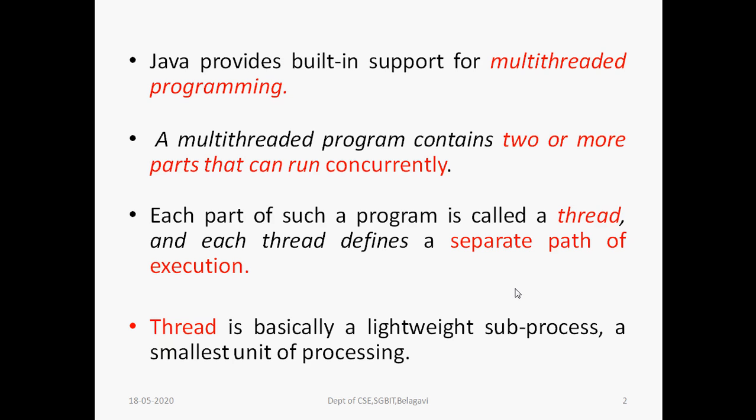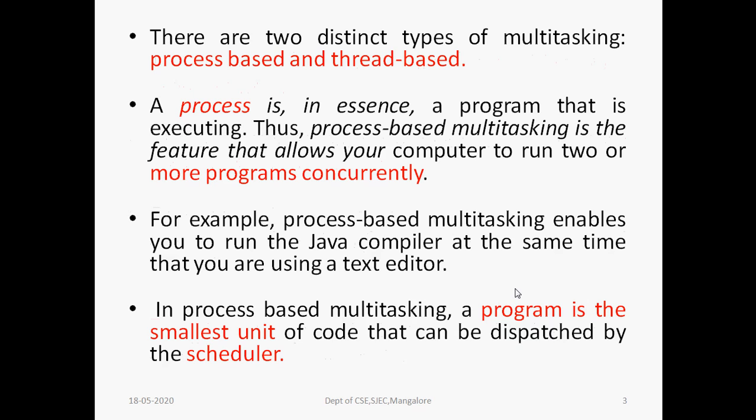So multi-threading is similar to multitasking. In a multitasking environment, more than one task is executing simultaneously. But in multi-threaded programming, the same program is divided into different parts, and each part is taken care of by one thread, and all threads are executing simultaneously. Each part of a program, each subtask, is called a thread, and for each thread there is a separate path of execution. Threads in the same program do not interfere with or disturb each other. So more or less, a thread is the smallest unit of processing.